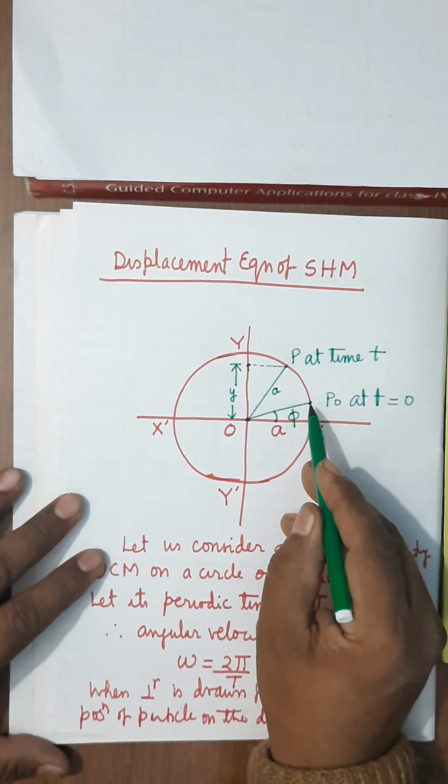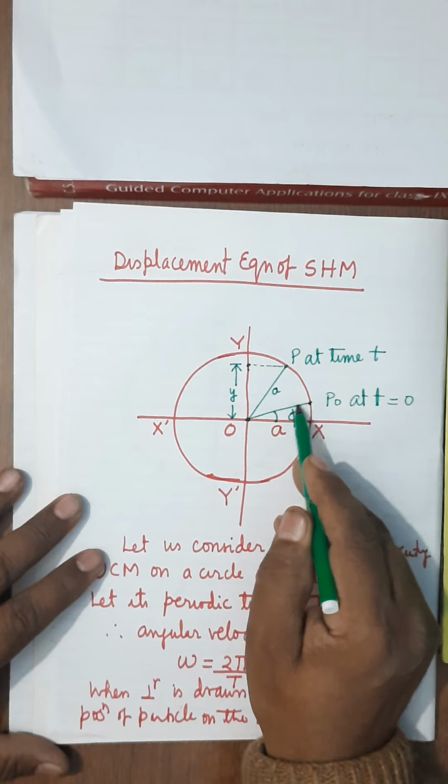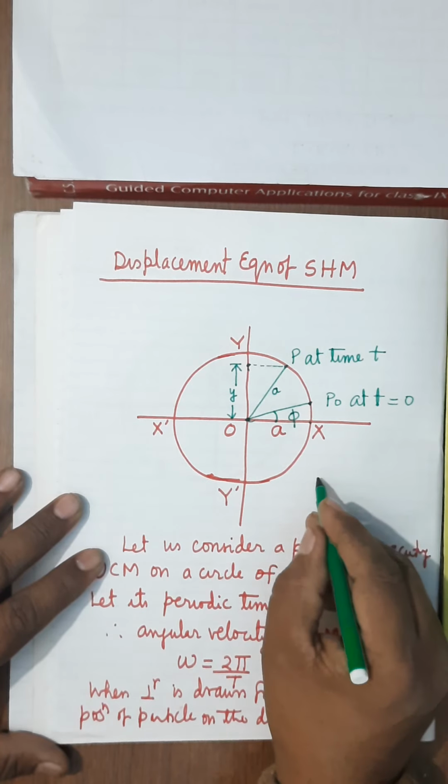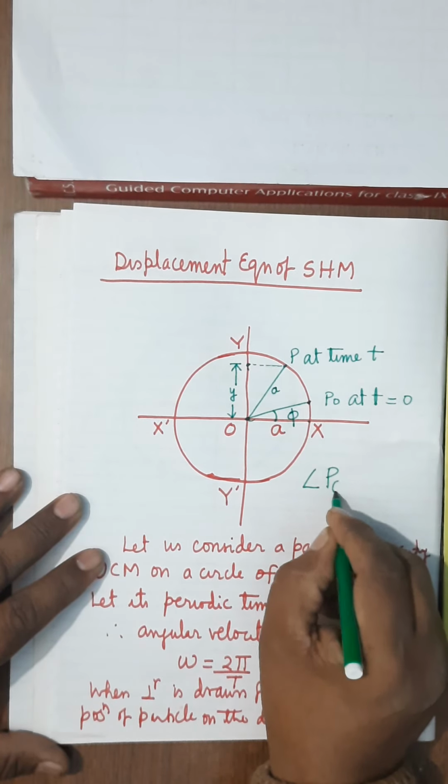In time t, it has reached from P naught to P, that is P naught OP. It will be equal to angle P naught OP.